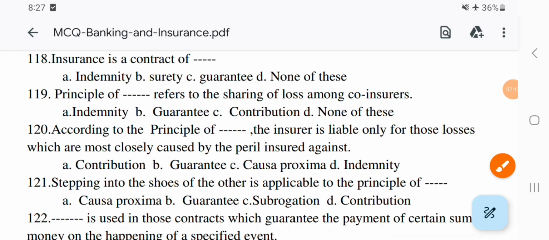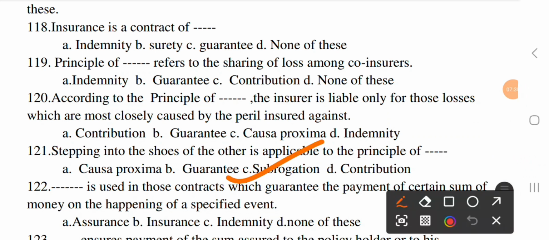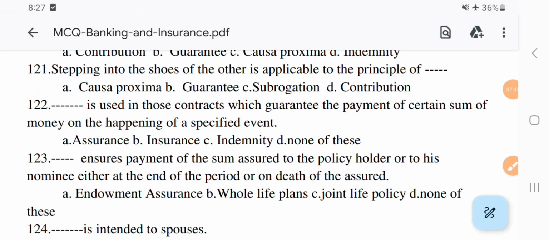The next question. Stepping into the shoes of the other is applicable to the principle of dash. Option A, causa proxima. B, guarantee. C, subrogation. And D, contribution. The correct option is C, subrogation.